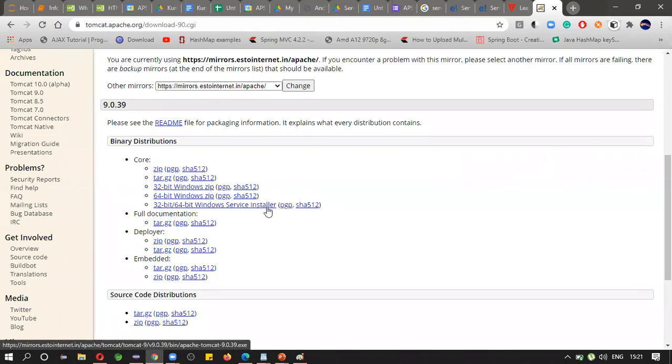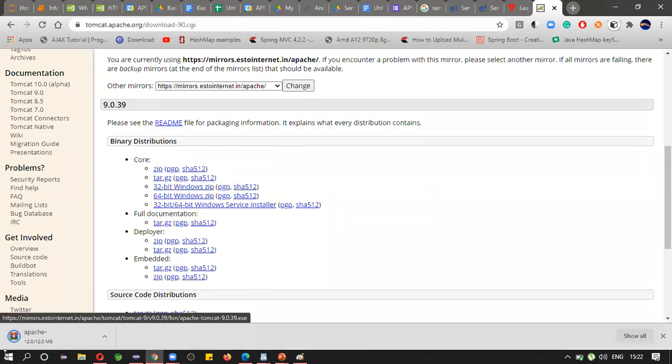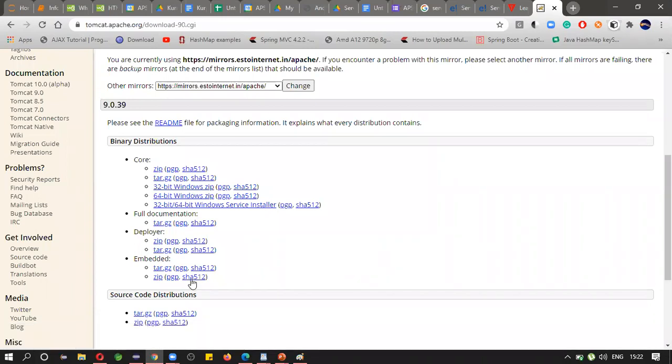Or else I will show you another way to download. Let us take 64-bit. Click on this. So it is downloaded. It is around 15 MB, not more than that. It is available in zip format, and you need to unzip it.